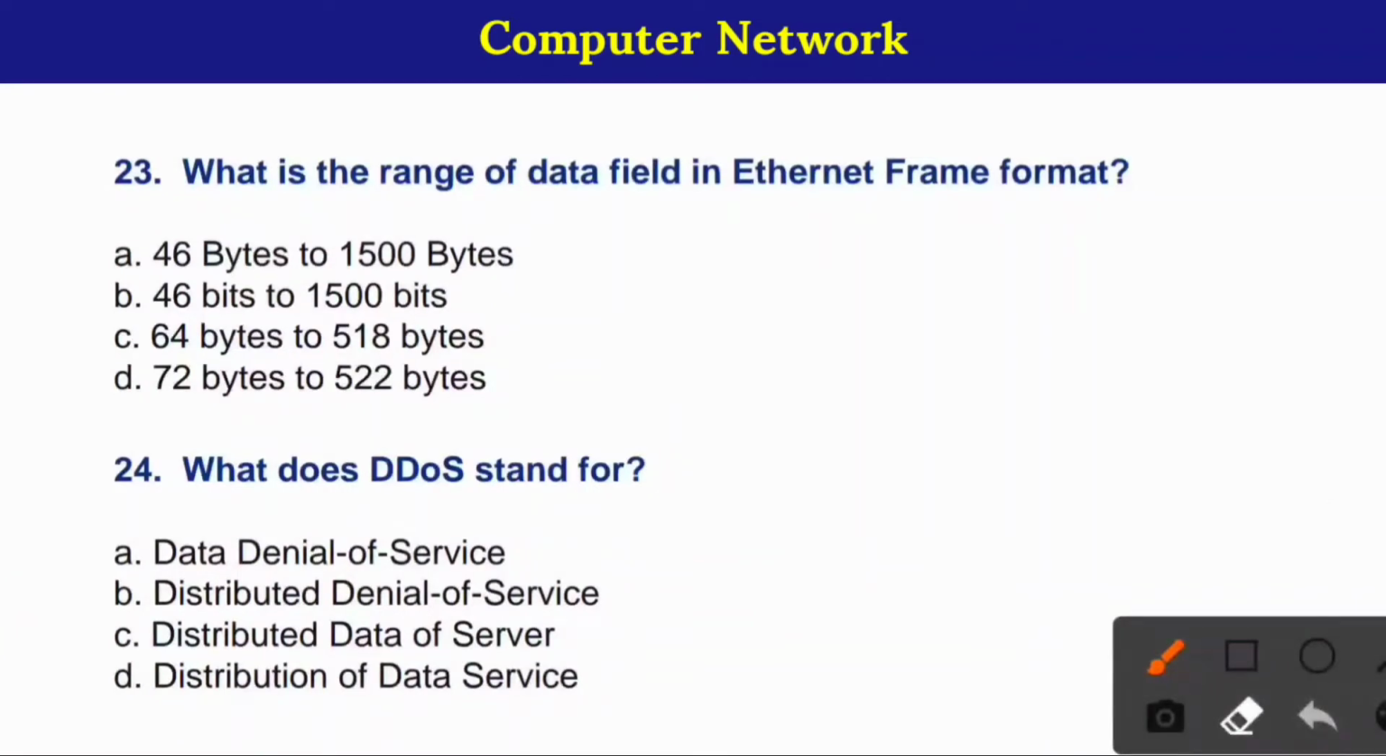23. What is the range of data field in the Ethernet frame format? Here correct option is option number A, 46 byte to 1500 bytes. 24. What does DDoS stand for? Here correct option is option number B, distributed denial of service.